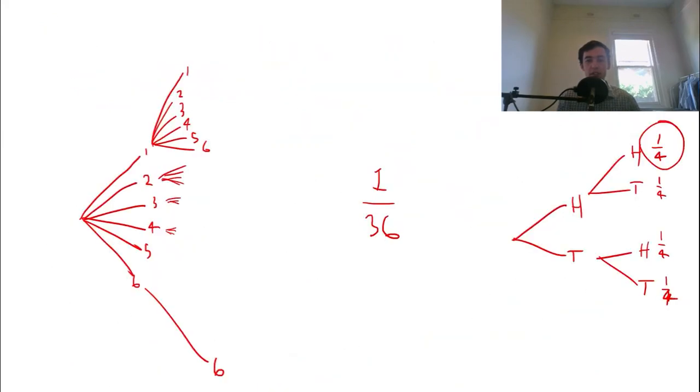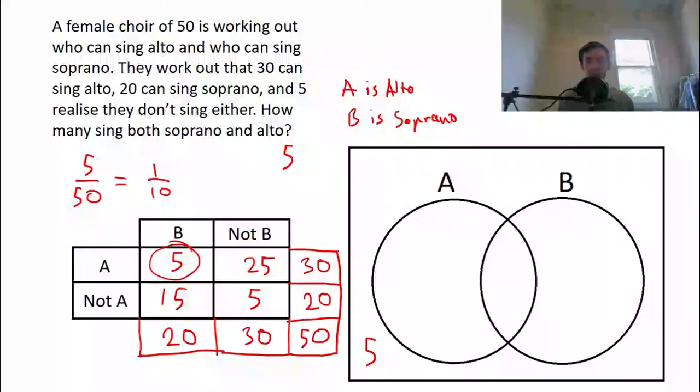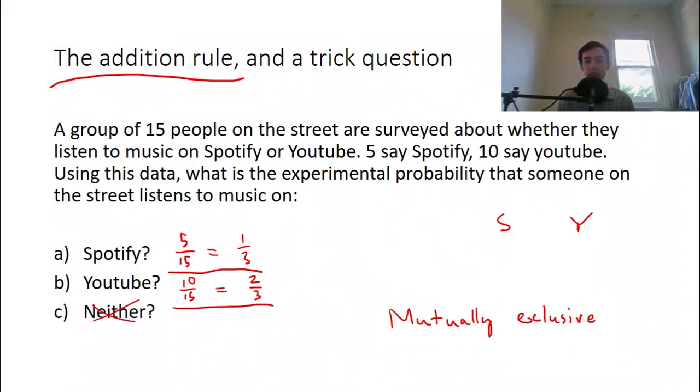And mutually exclusive means that it's impossible to have both. So that's the easy situation. If we had 5 people who listened on Spotify, 10 people who listen on YouTube, and it wasn't possible to listen to both, then we would say there's 0 people left. And that would be mutually exclusive.